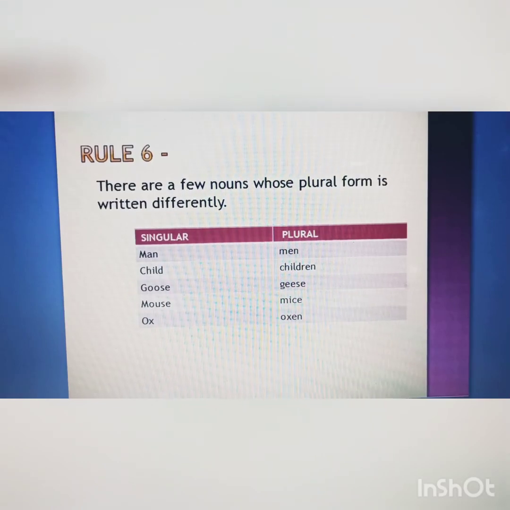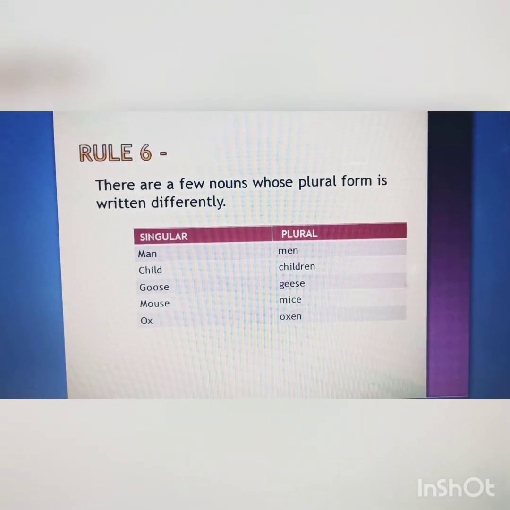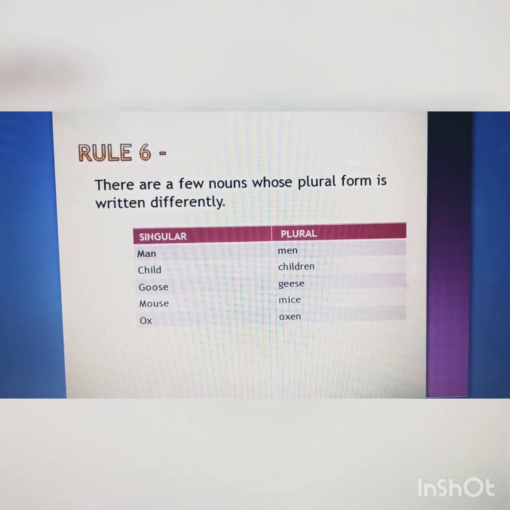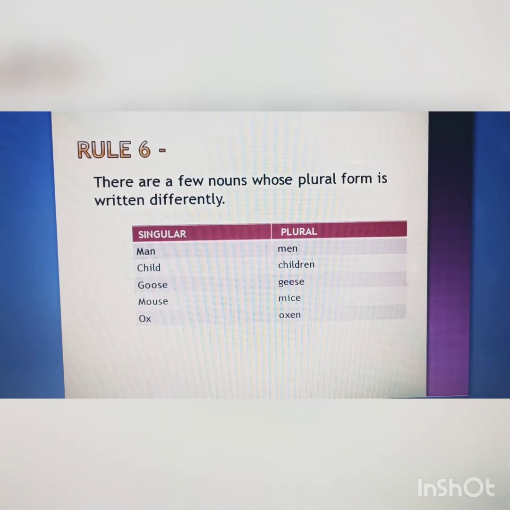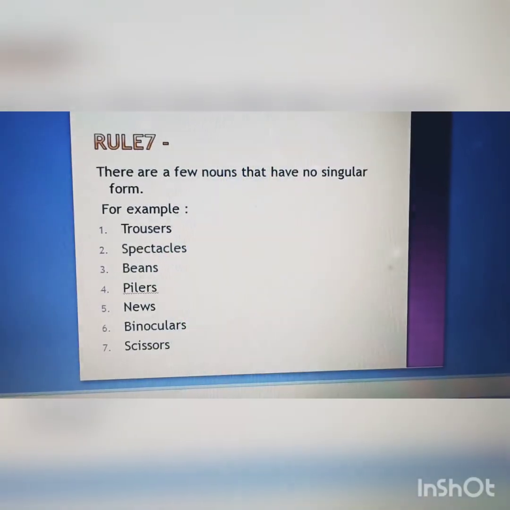The plural of man will be men. The plural of child will be children. The plural of goose will be geese. The plural of mouse will be mice. And the plural of ox will be oxen. Let us see rule number 7.